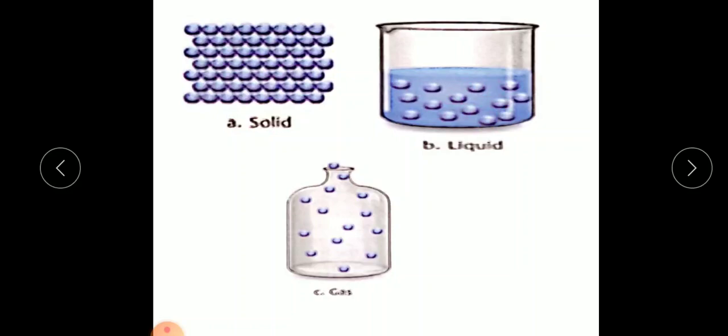The molecules in liquid can move from one position to another within the liquid. Since they have space between them, one molecule can move from one place to another. That is why liquids have the property of being able to flow.